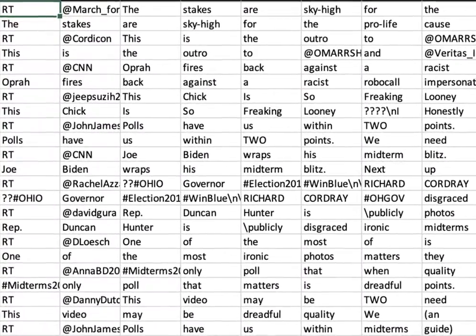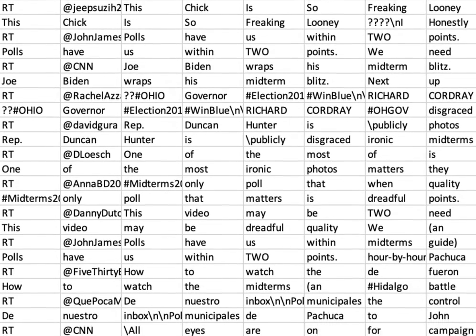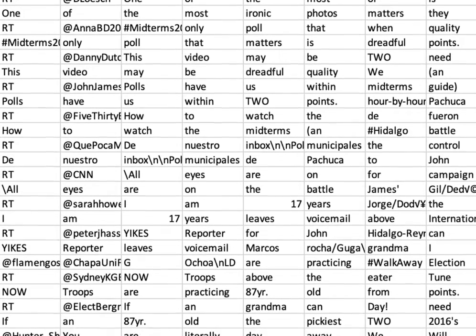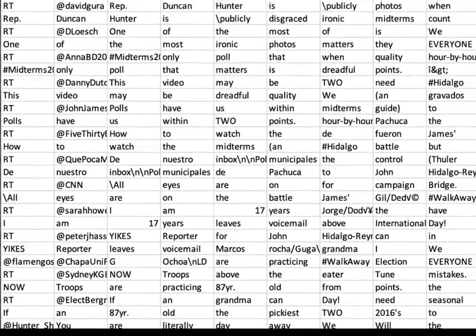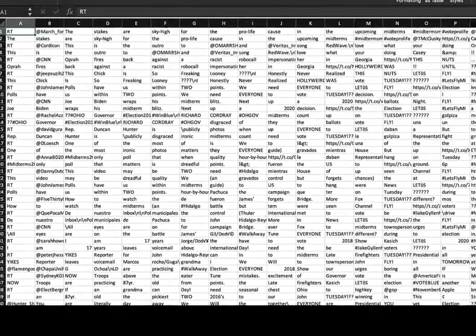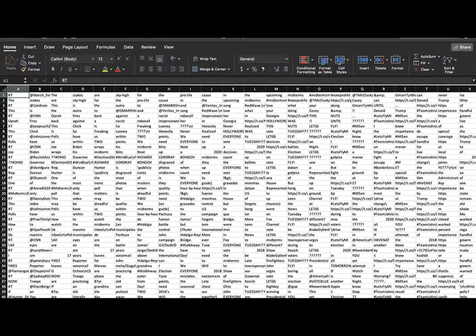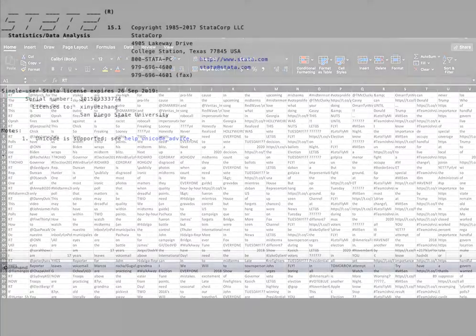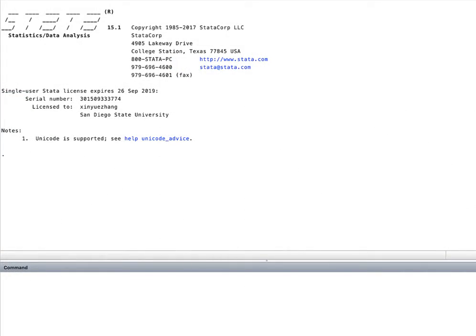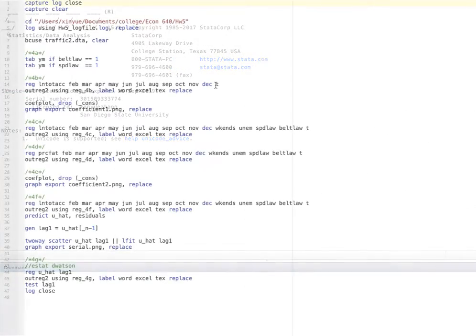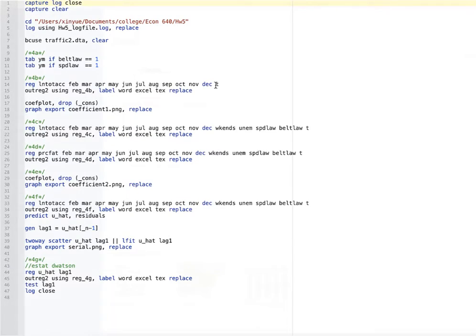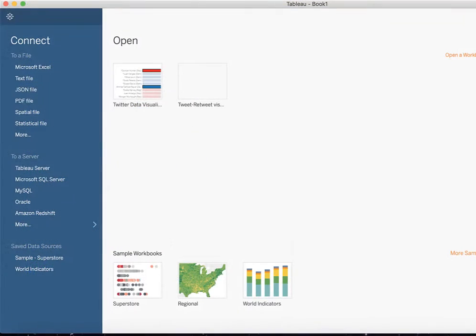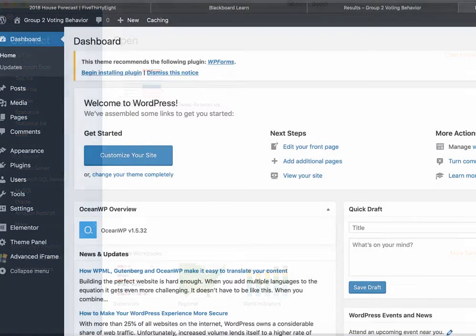The file shown here is a messy, organized dataset, which separated each word from each tweet in an attempt to create a word cloud visualization. This file was particularly large, with over 300,000 individual values. More data cleaning was done through other programs, such as Stata, and then visualizations were finally made through useful software like Tableau and Gephi. Finally, we used WordPress to create our final completed project website.